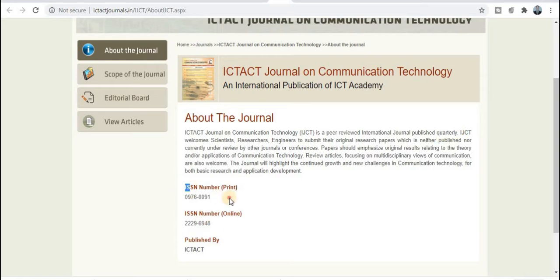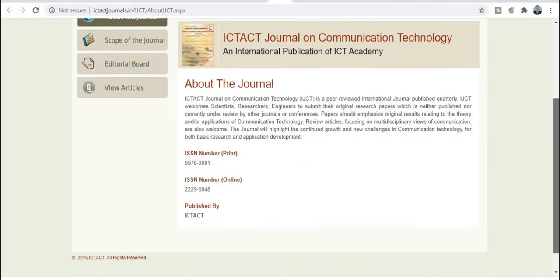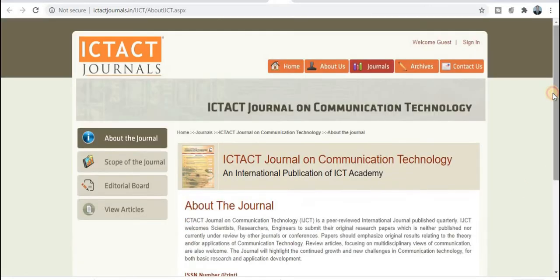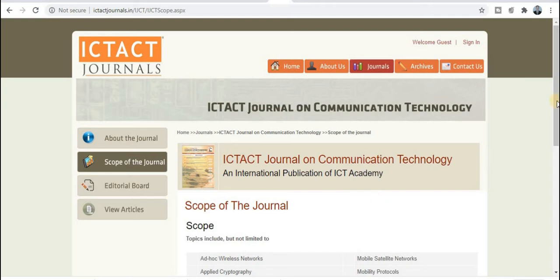It is published in both categories, print version and also electronic version. You can see this is the ISSN number, this is the EISSN number, and the publisher is given here. Now the scope of this particular journal you can explore from this tab.